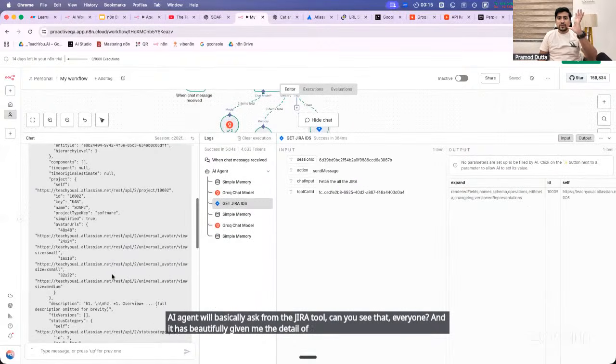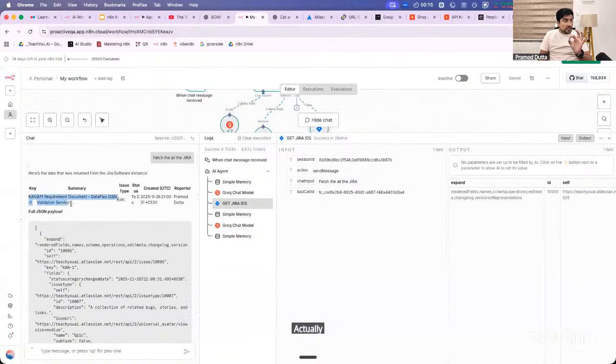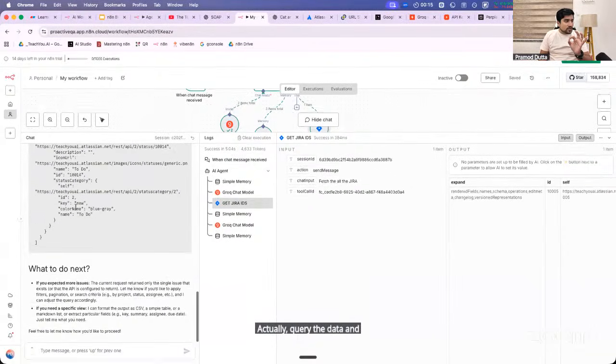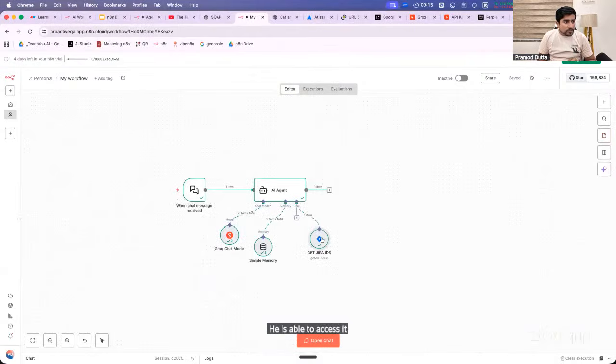How many of you are with me? Give me yes in the chat. So our agent actually queried the data and is able to see the data also. Yes or no? He is able to access it, right? So it means this tool is absolutely working.